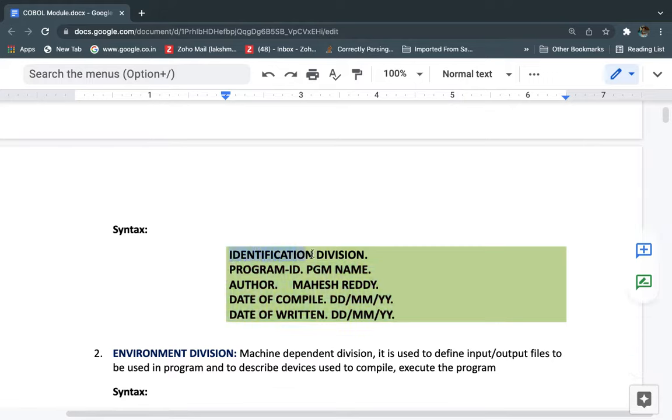These details, date of return, date of compile, program ID, author, all these details we can have under the identification division. But is it mandatory to provide all these details? No, only the program ID is mandatory. First we need to write the identification division compulsorily. Under that we need to give the program ID followed by the program name. The other details are optional. That is our wish. If we write them, that's fine. Otherwise also it will look good.